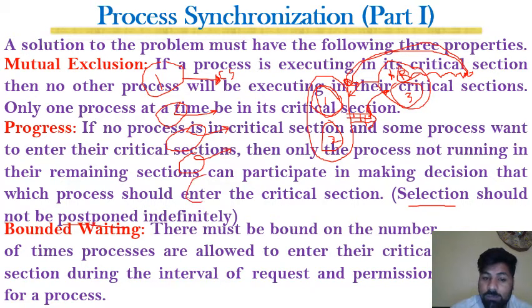Another process comes, waits, and then enters, and process number 1 is still waiting. So there must be a limit on the number of new processes. For example, after 4 entries, process 1 should get a chance. So a process shouldn't wait unboundedly; there should be a bounded wait.